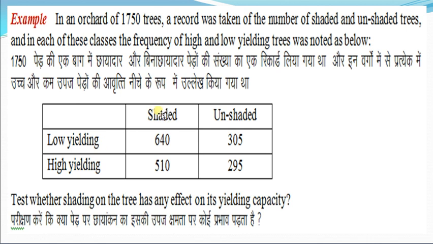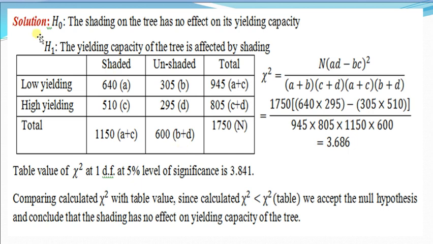These are the two attributes, high yielding and low yielding, and these are the two conditions, shaded and unshaded. We have to test whether these are independent or they are having some association. By chi-square using a 2 by 2 contingency table, we find out the solution of this problem. First, we establish the null hypothesis.